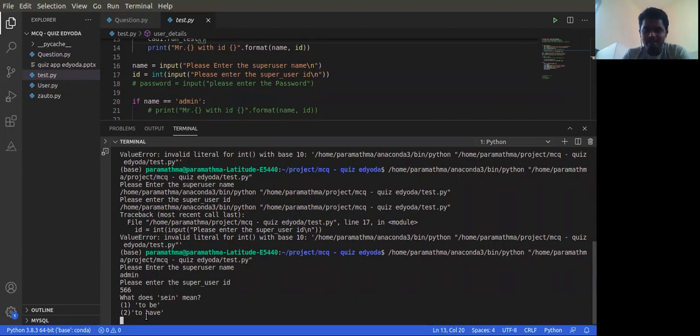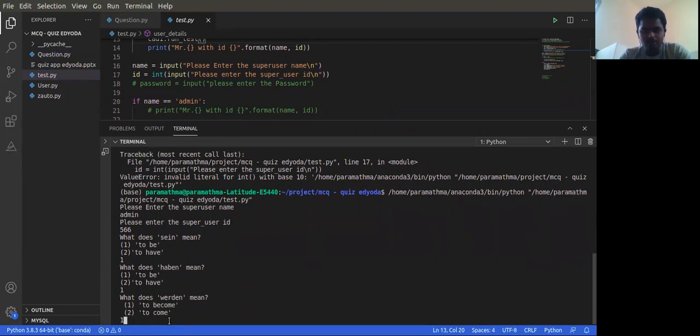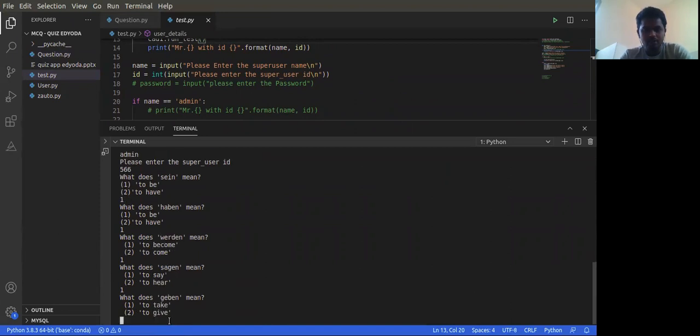So here you can see I have defined some questions previously, which are used for automatic fetching. If the user is admin, the questions are fetched automatically. So I'm answering these questions. Let's say, what does saying mean? To be or to have? Let's say I am giving one. I am going for the second question, giving option one as the answer. For that question also I am giving one as the answer. For the fourth question also one, and for the fifth question also one.